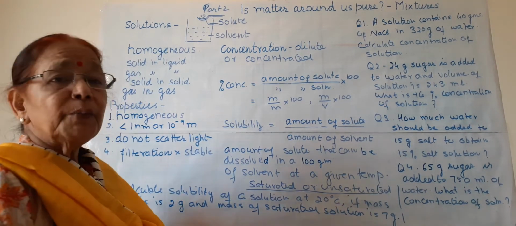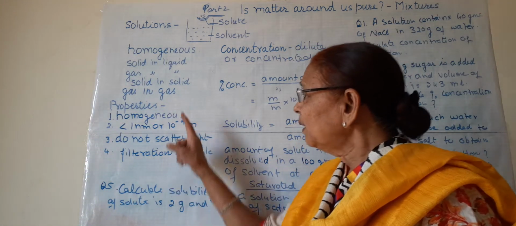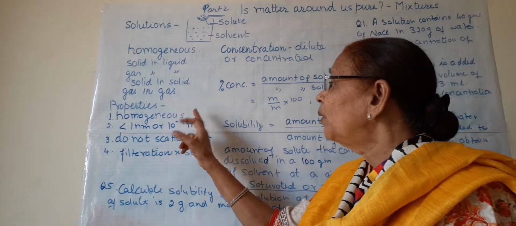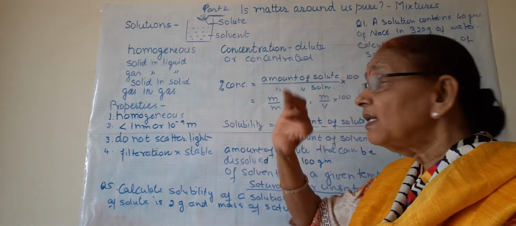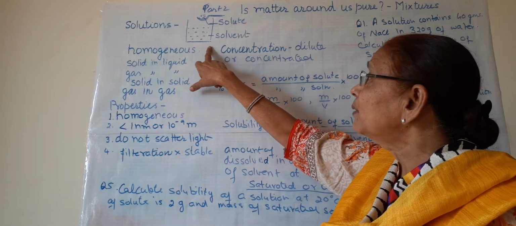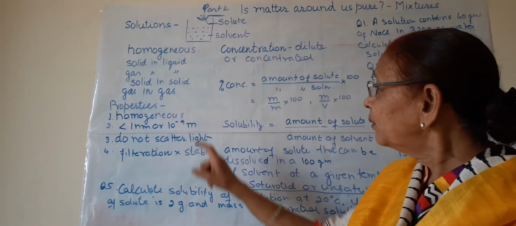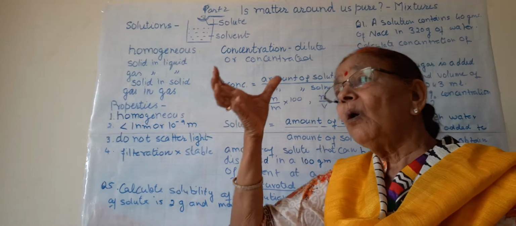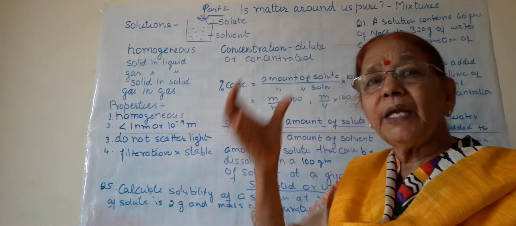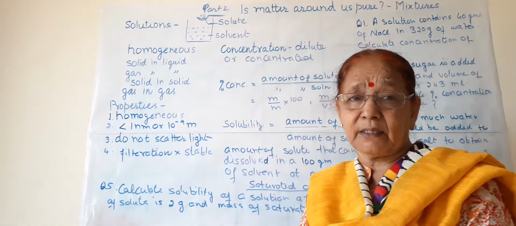Now we come to the properties of these solutions. I have written the most important 2, 3, 4 properties. First is homogeneous. As you know, homogeneous means the composition is the same throughout. As I have told you, if this is a sugar solution, the sweetness is the same throughout the solution. So this is homogeneous, that is, all the components are present in a similar way in the whole solution.